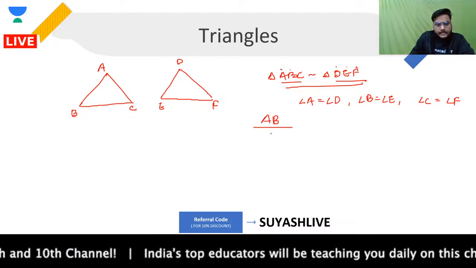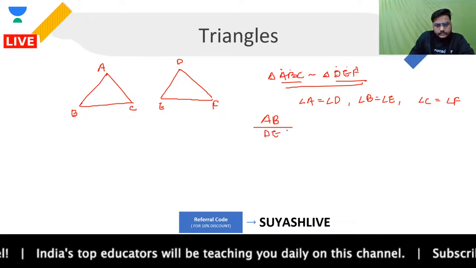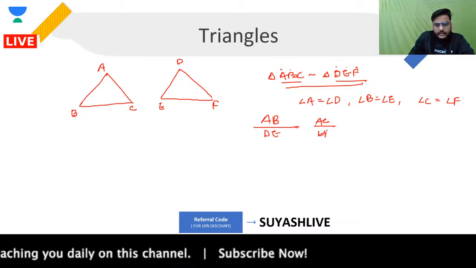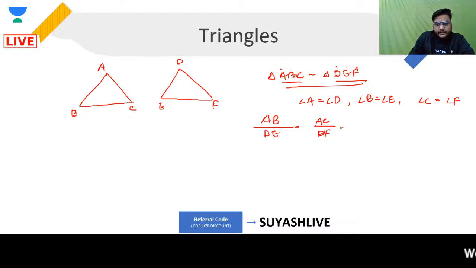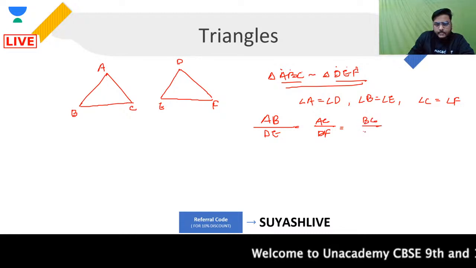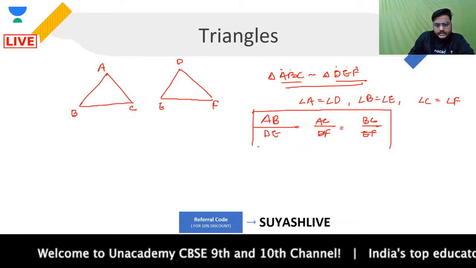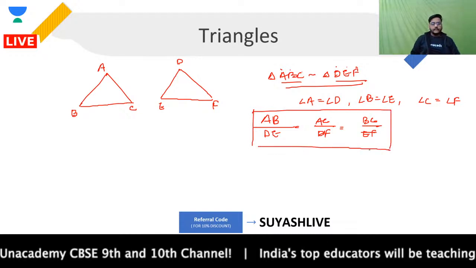Which means I can say that if these triangles are similar, then the ratio of their corresponding sides, AB upon DE, will be equal to what? AC upon DF, and that will be equal to what, guys? That will be equal to BC upon EF. All of you clear with this, guys? This is what we have as a result of similarity.